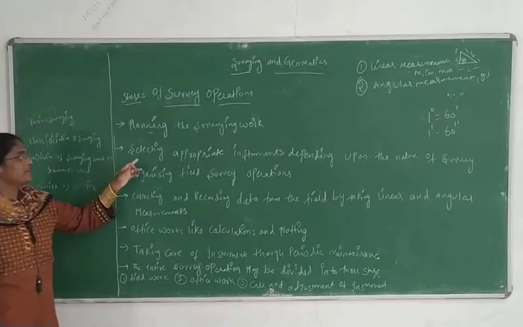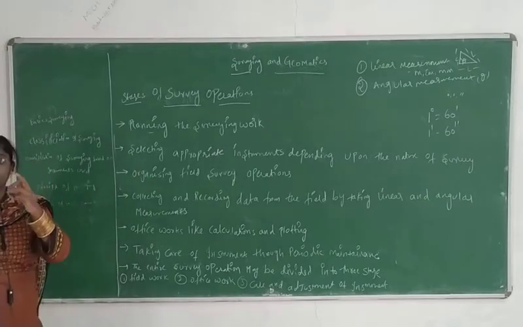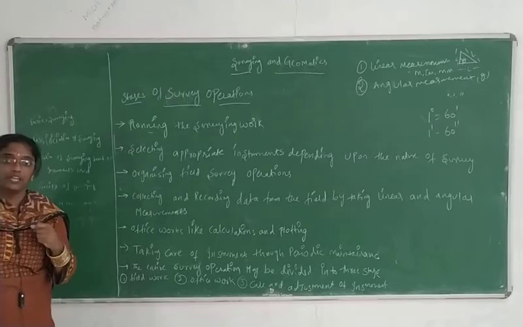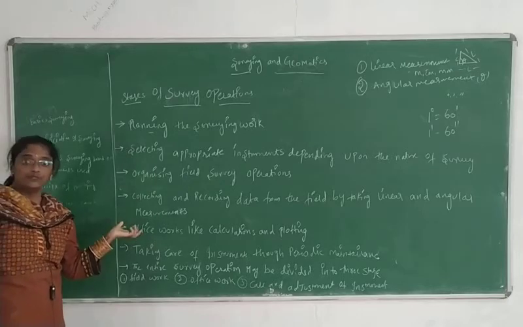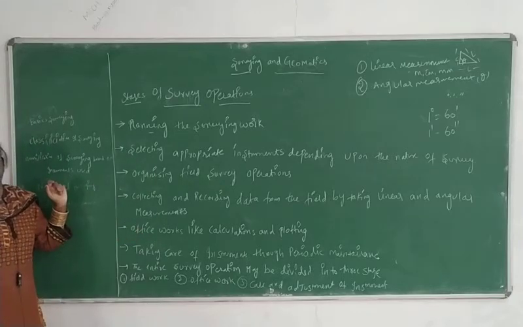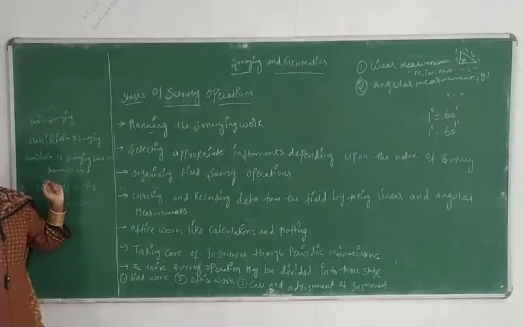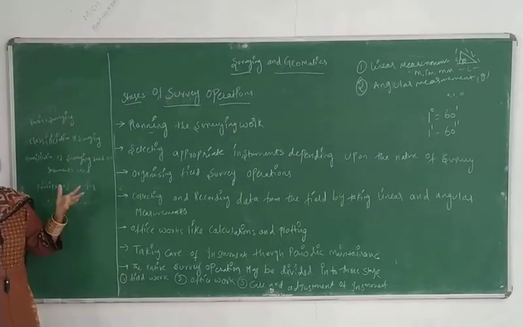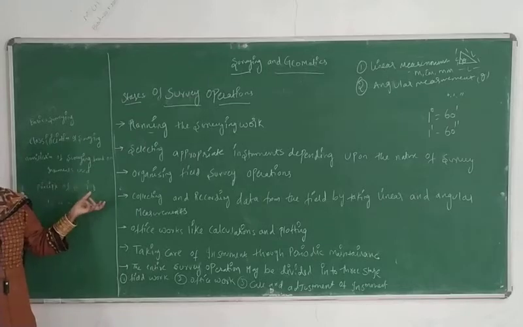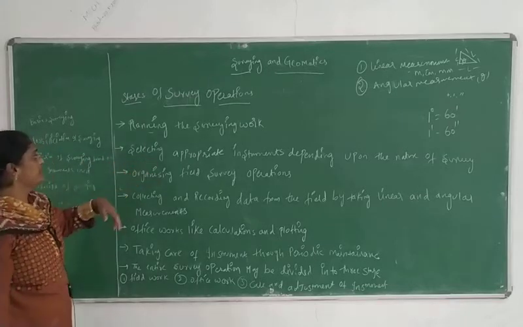For that reason only they are taking it. For example, the chain we are using consists of a metallic, steel one, so it will be contracting and expanding according to the nature. So that has come into the picture.